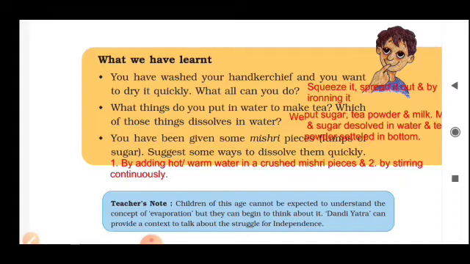We put sugar, tea powder, and milk in water. Okay. Milk and sugar dissolve in water, and tea powder settles at the bottom. You have been given some mystery pieces, lumps of sugar. Suggest some ways to dissolve them quickly. So what are the ways you can dissolve them? First, by adding hot or warm water to crushed pieces, and number 2, by stirring it continuously.